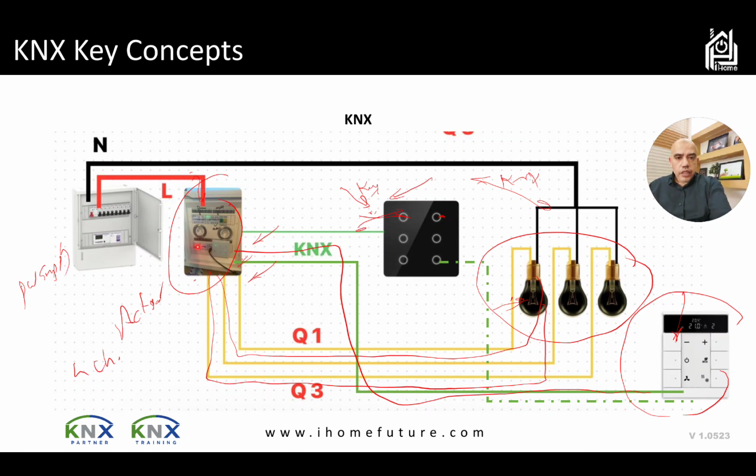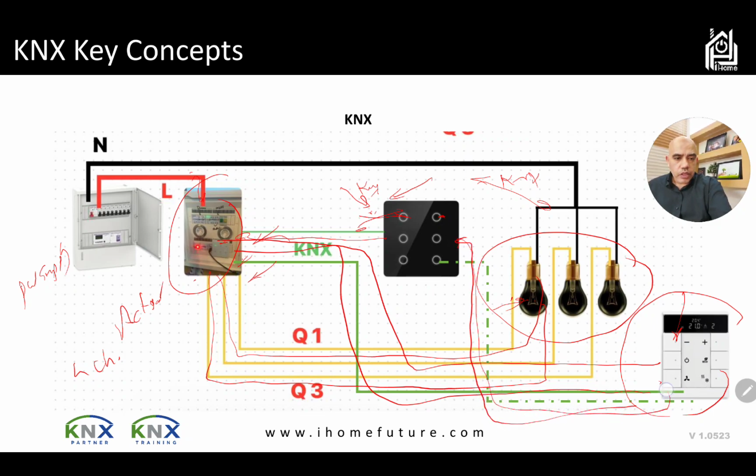Let's say here I connected the KNX keypad via this actuator, and this one I connected via the actuator here as well. I can connect it directly to the power supply, or I can connect it from whatever is nearest to me. So here I can connect those keypads together, because it's nearer to me. So the KNX cabling is flexible, I can make it a tree connection or a star connection. We'll talk about this in the topology in more detail, but this is the main way.